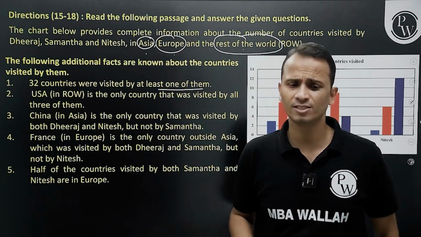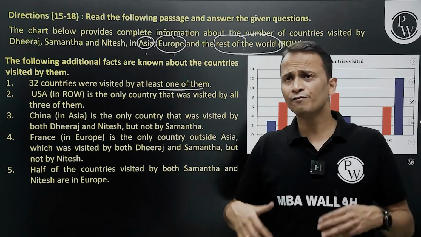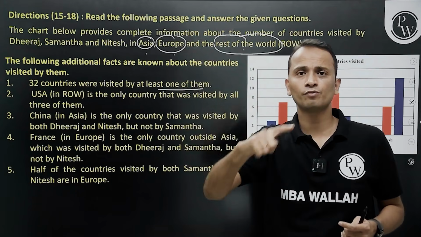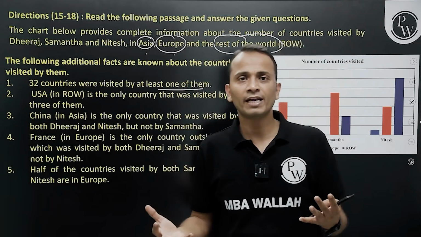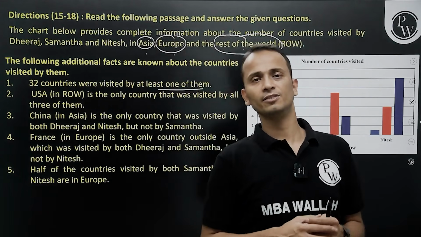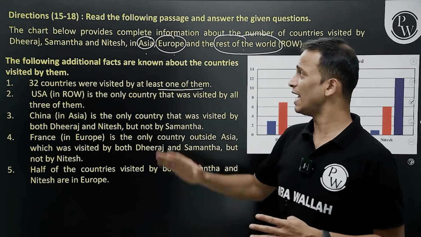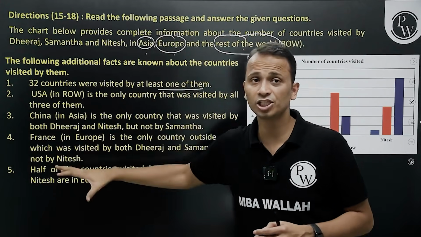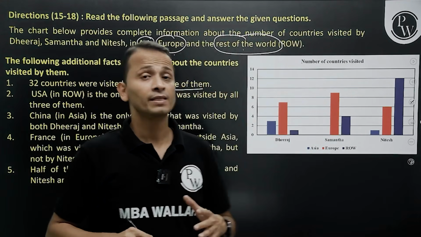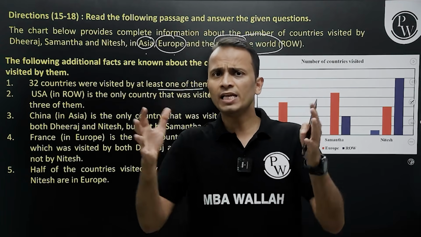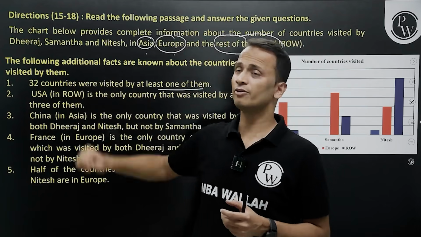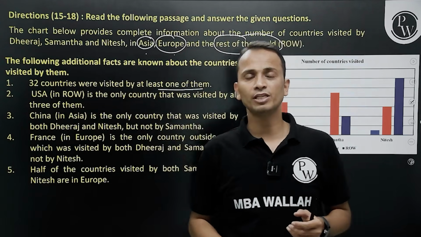Now, Venn diagrams, if I look at Asia, Europe, and rest of world, there should not be anything common between these 3, right? So if I think of drawing a Venn diagram of Asia, Europe, and rest of world, there will not be any kind of Venn diagram because there will not be any kind of overlapping as far as countries are concerned, right? So that means I'll have to draw the Venn diagram for Asia separately. Now, if I draw the Venn diagram of Asia separately, then how can it be done? So in Asia, there will be some countries that will be visited by Dheeraj, there will be some countries by Samantha, and some countries by Nitesh.